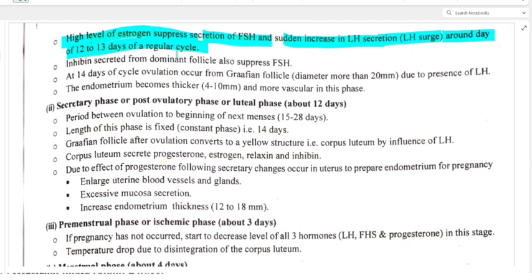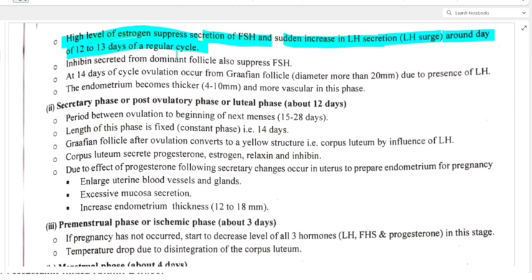Clear? So these two factors are basically working simultaneously. High level of estrogen suppresses secretion of FSH and sudden increase in LH secretion, also called LH surge, around day 12 to 13 of regular cycle.